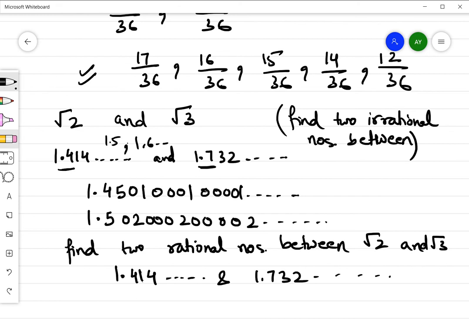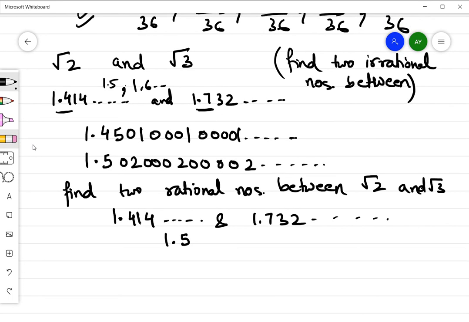It's again non-terminating. So I can take 1.5 as one rational number, because I can write 1.5 as 15 by 10, and I can also take 1.6, which is 16 by 10. So these are the two rational numbers. These are both terminating decimal numbers, 1.5 and 1.6. So I can take these two numbers as my two rational numbers between root 2 and root 3.